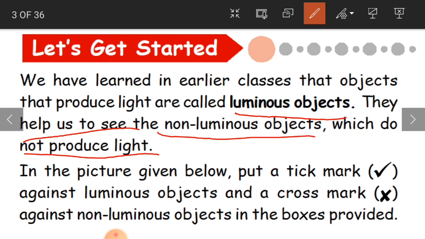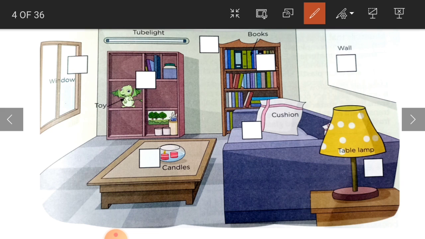Like you might have your book, your chair, a sofa, a cot. Whatever objects are there which do not produce light are called non-luminous objects. Clear, children? So here is a picture for you, and you have to put a tick mark against luminous objects and a cross mark against non-luminous objects. Let us see what are luminous and non-luminous objects here.